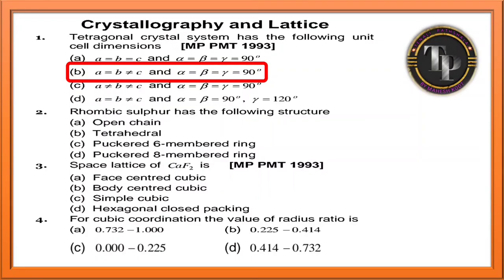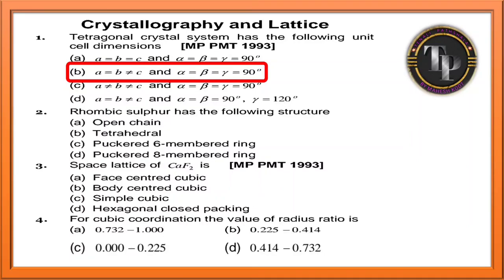Fourth one is not equal to 90. Fifth one, alpha, beta 90, but gamma is 120. Sixth one, alpha, gamma are 90, but beta is not equal to 90. And last one, triclinic. आपको पता है triclinic में कुछ भी equal नहीं होता. Alpha, beta, gamma are not equal at all and not equal to 90 also.